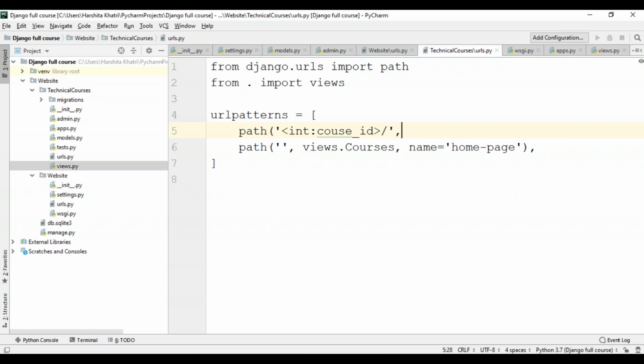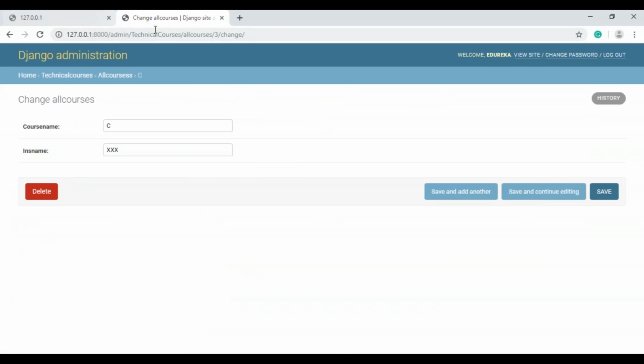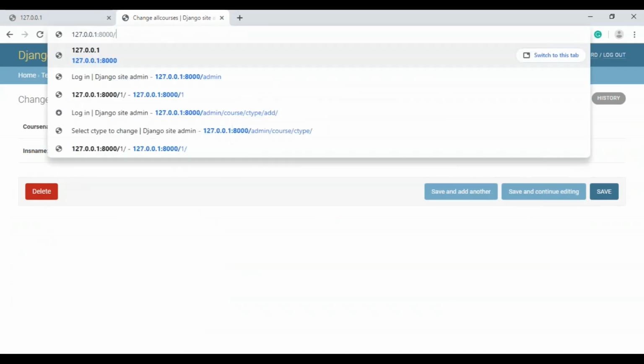Following this, I'll write views.detail, and I'll give a name to this, saying that this is the details page. I'll close this function and write the comma, and not forget the comma. Let me save this. I'll get back to my server, and over here, I'll go to my home page.